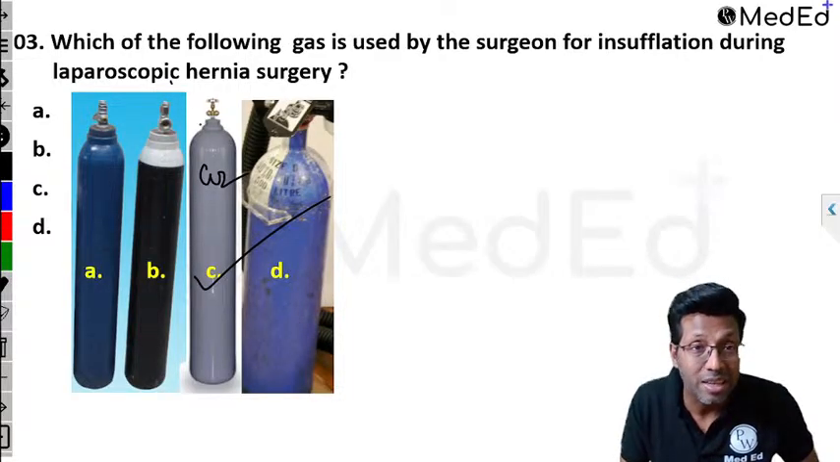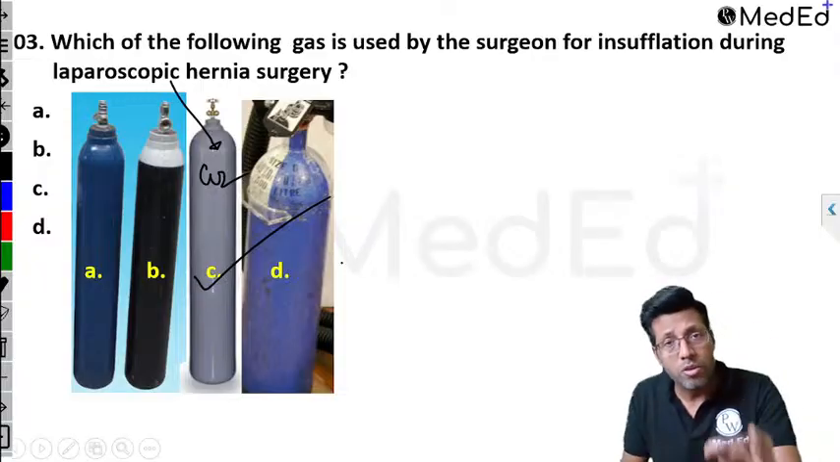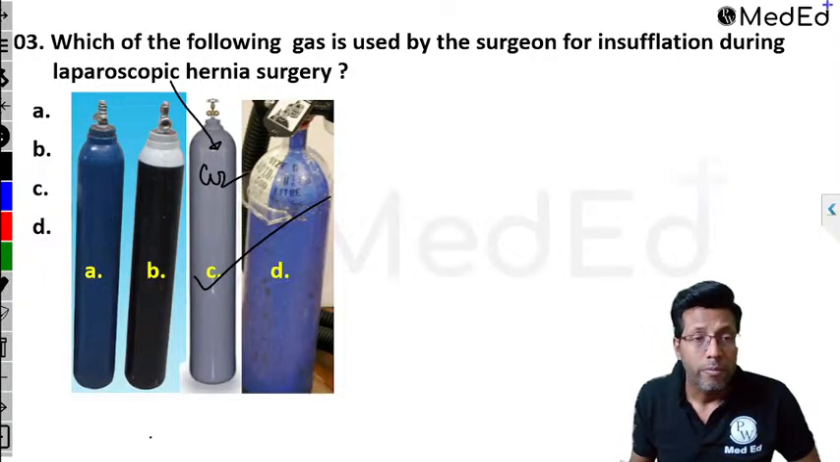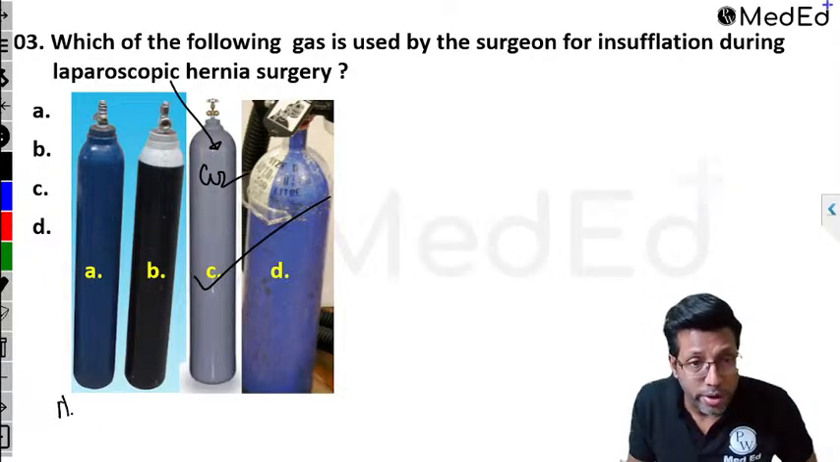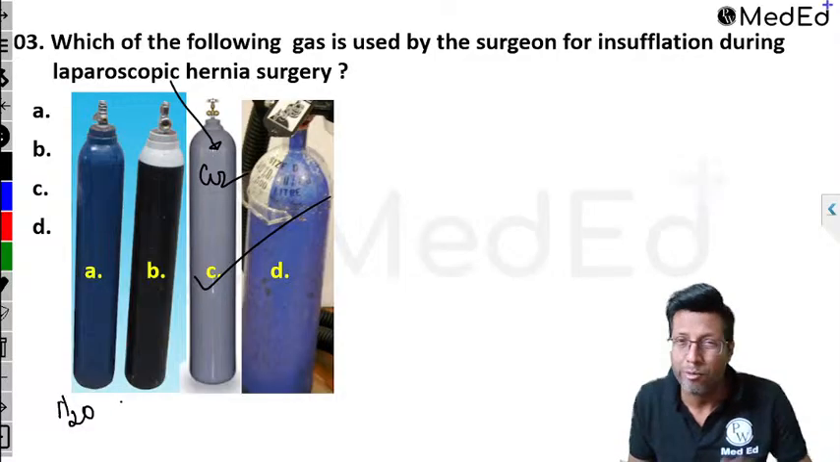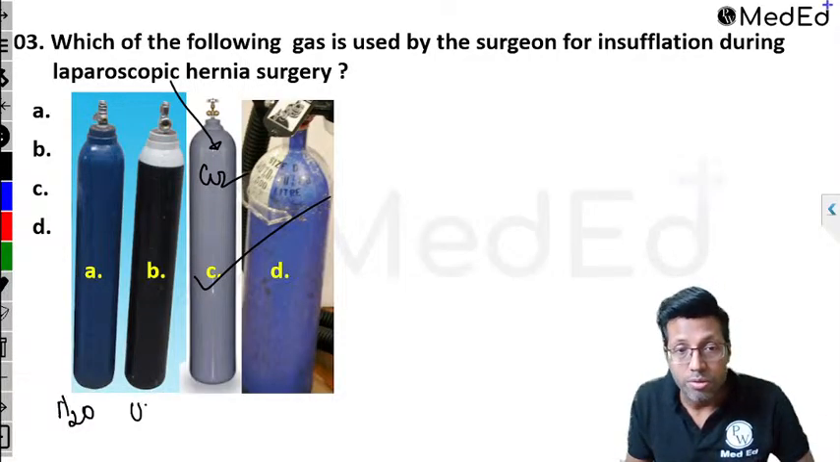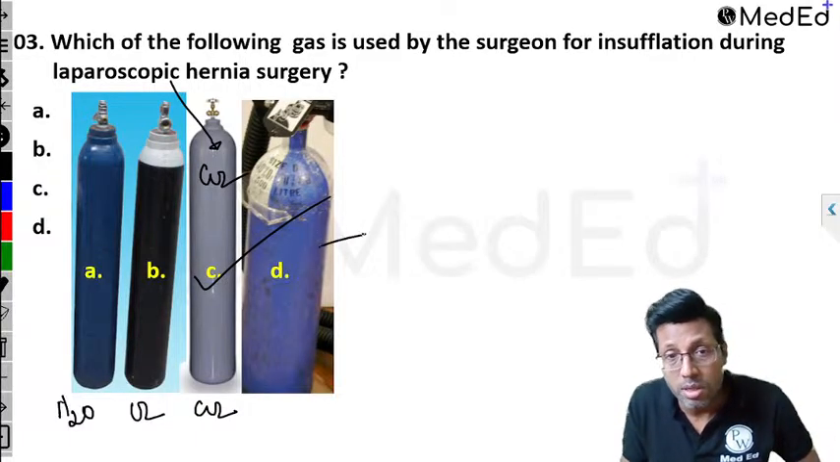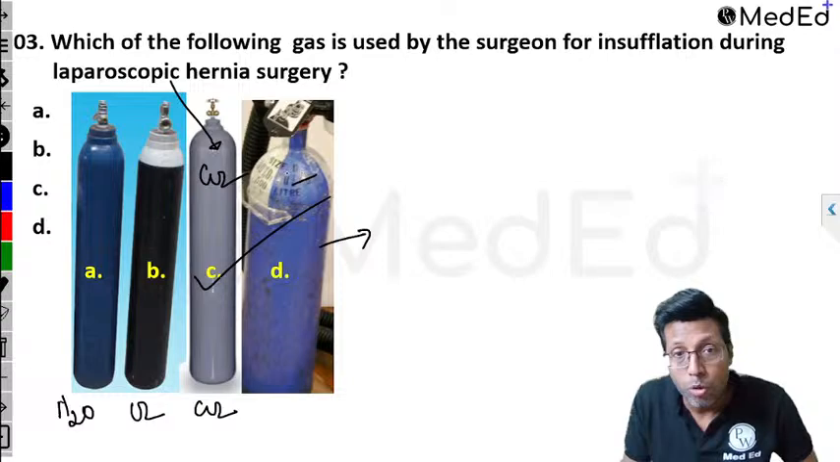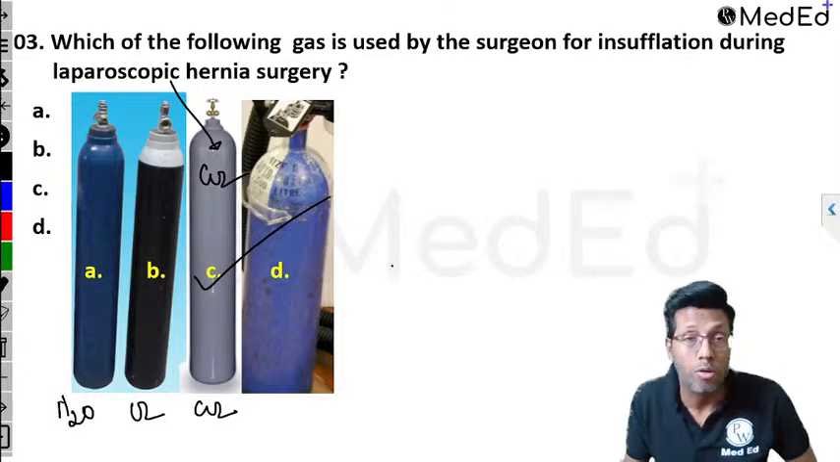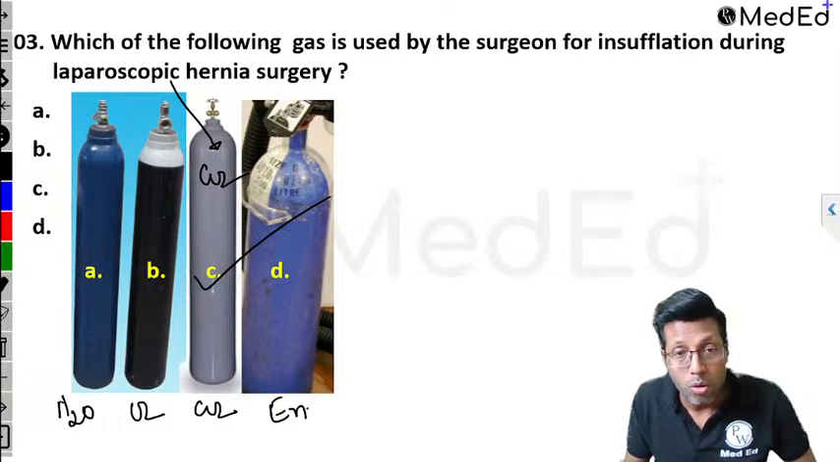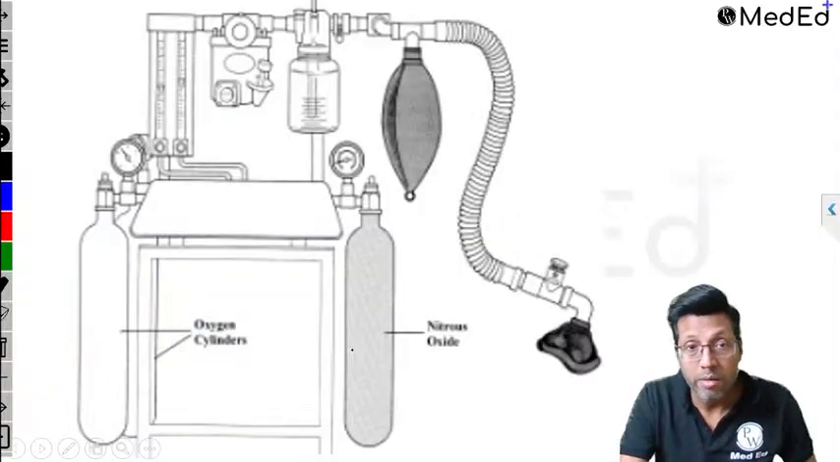For laparoscopy, this is the gas which is insufflated, and that is why you're supposed to know these colors. The first gas which you see, all of you already know, is blue-colored nitrous oxide. The black and white is oxygen. The next one is carbon dioxide. The last one that you see is blue in color plus a blue and white shoulder. This is a mixture of both oxygen and nitrous. This is called Entonox. So remember, the colors are very important.